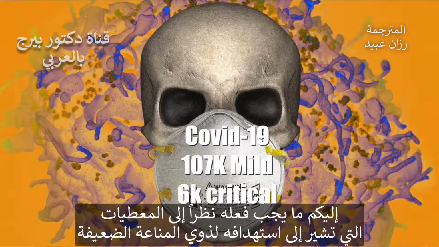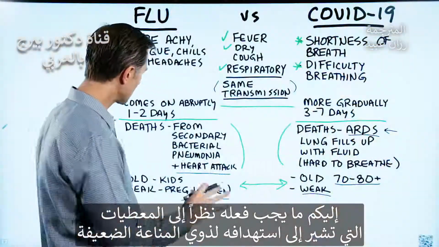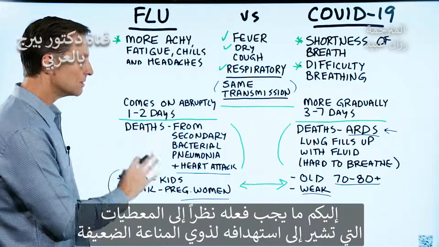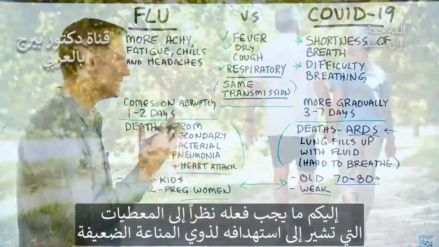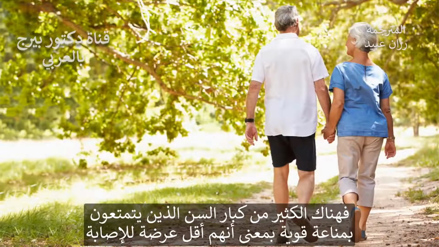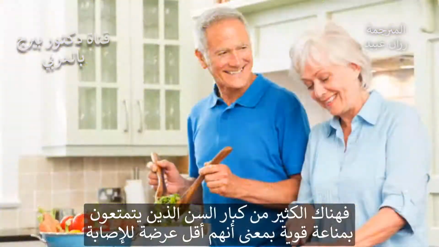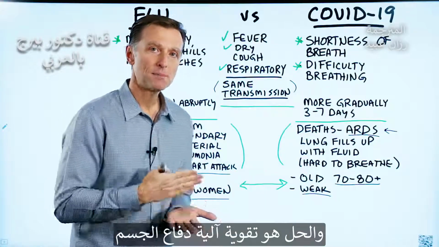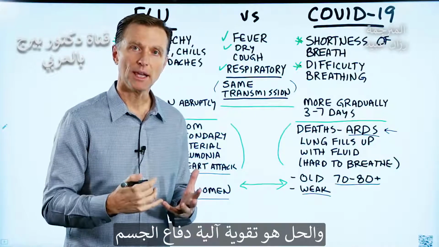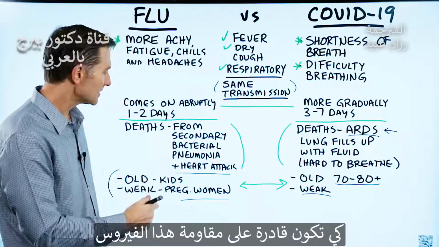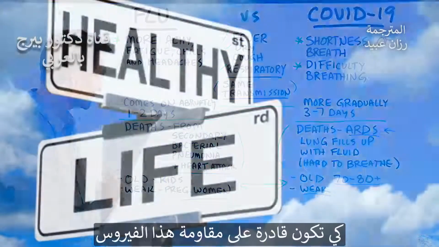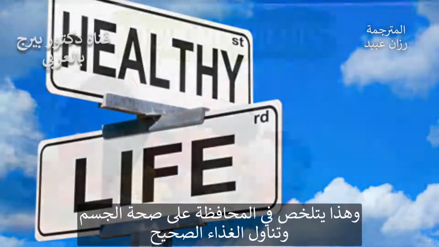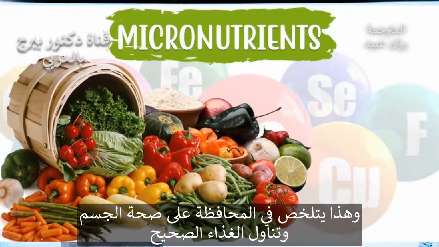Here's what I would do if I were you. The fact that it attacks people with a weakened immune system is very good data. There are a lot of elderly people with a strong immune system, and they are not as susceptible. So really the key is strengthening your own defense mechanism, which is your army, so it can defend against the enemy, which is the virus. So it really boils down to creating more health in your body, taking the right nutrients.